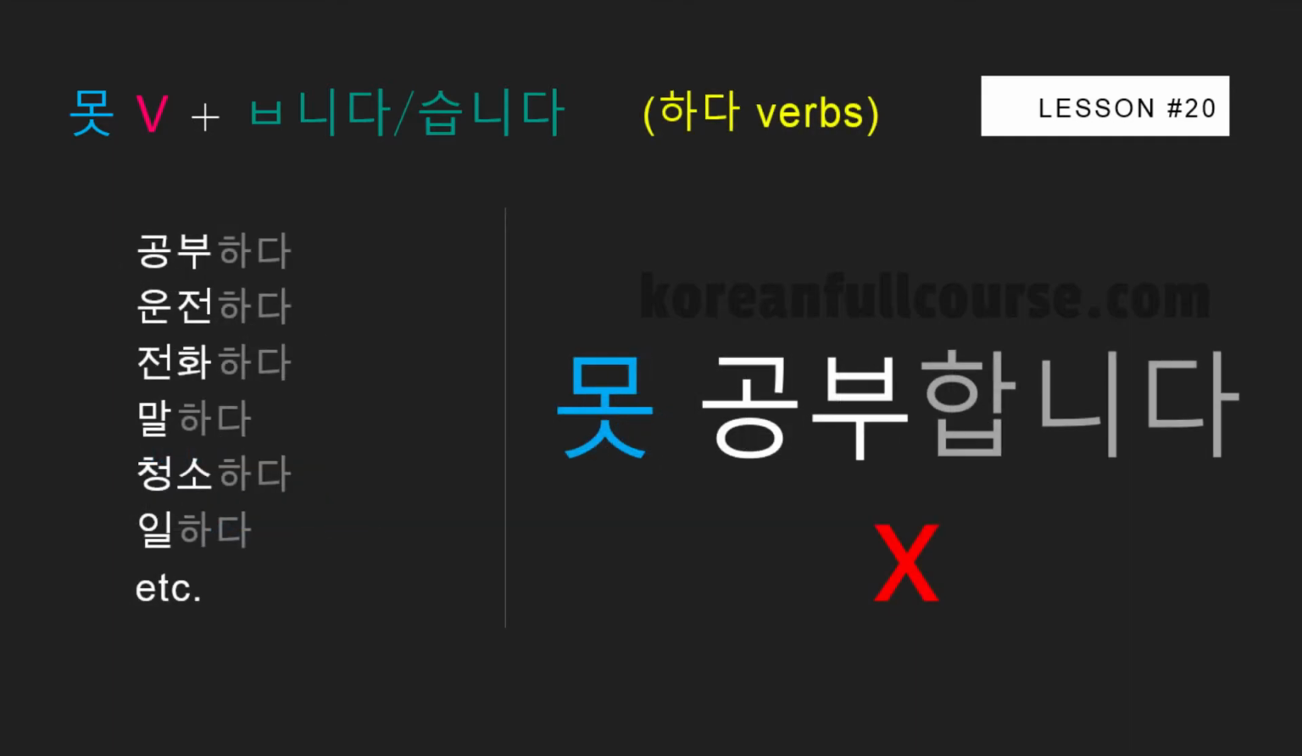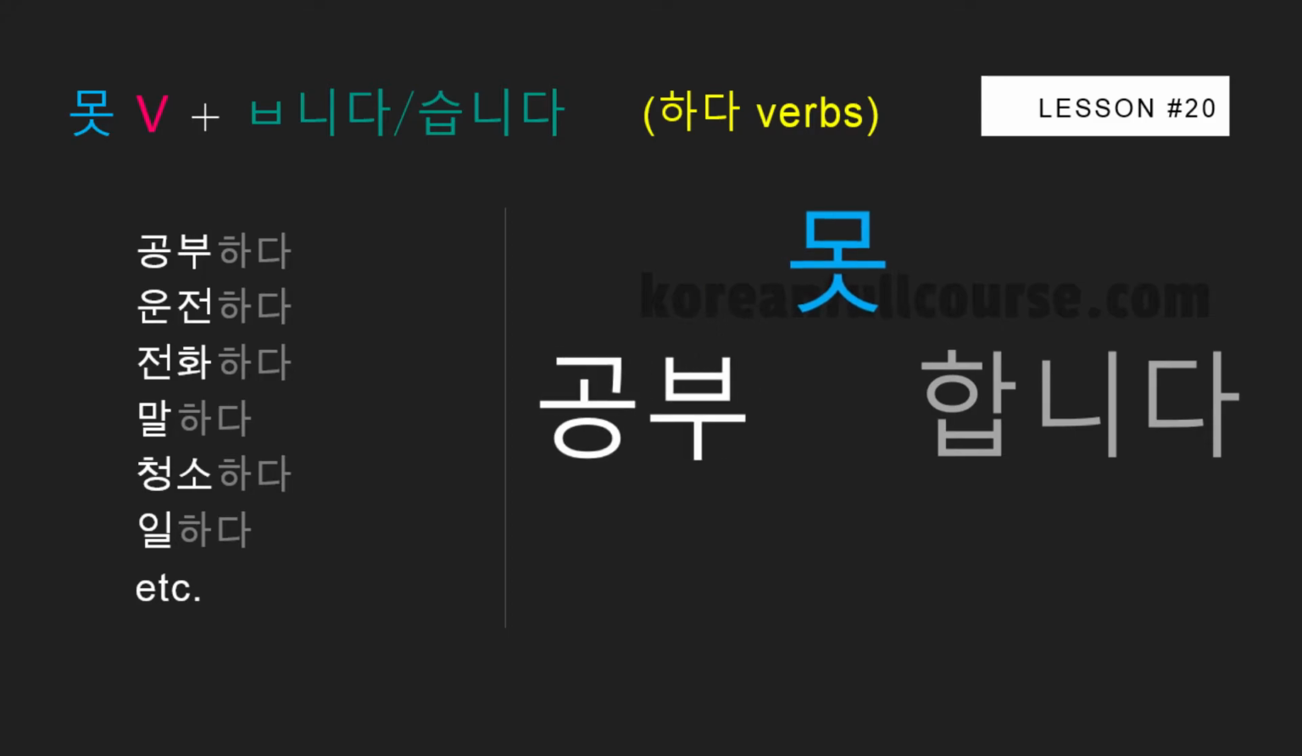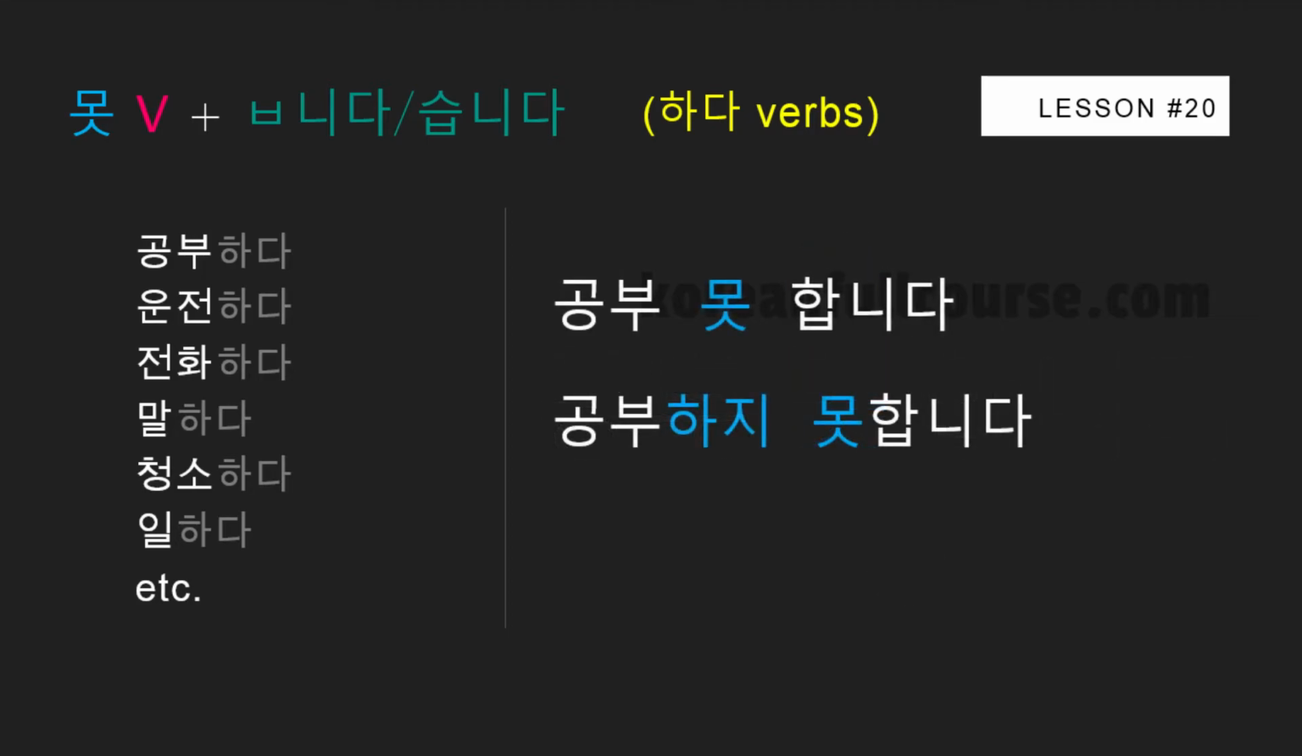However, when the verb consists of two parts, where the first part is a noun and the second part is a verb, 하다, you need to move 못 before the verb 하다, same as we did in the previous lesson. So you can either say 공부 못합니다 or 공부하지 못합니다. Here you need to put space, and here you shouldn't put any space.